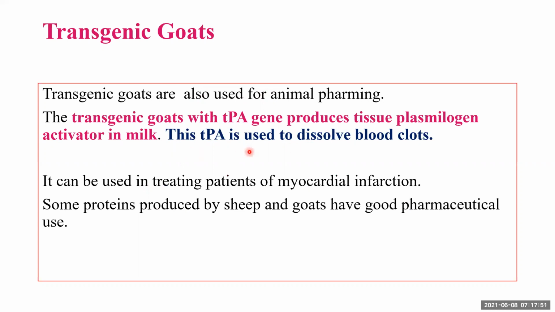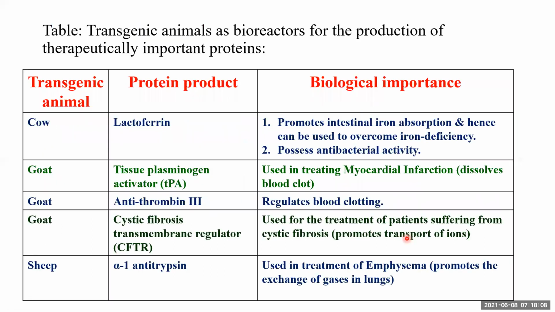This TPA, tissue plasminogen activator, is used to dissolve blood clots. It can be used for treating patients of myocardial infarction. Some proteins produced by sheep and goat also have good pharmaceutical use. So this is how transgenic milking animals are going to help us in producing pharmaceutically valuable products in their milk. Transgenic animals serve as bioreactors for the production of therapeutically important proteins.